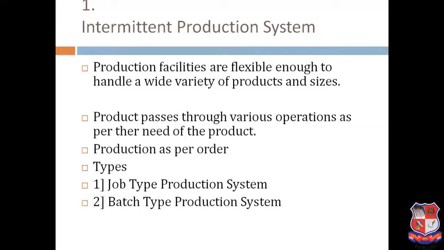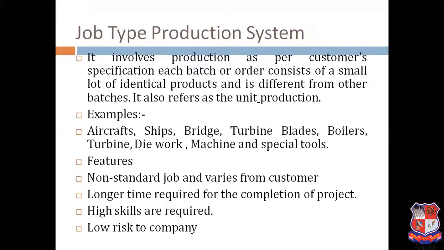So these are the two main basics: the job type production system and the batch type production system. The job type production system involves work as per the customer specification and customer requirement. Likewise, airplane, aircraft, shipbuilding, manufacturing of metro stations, manufacturing of bridges, turbine, boiler. Suppose we have to manufacture a small component, like a nut and bolt, we can manufacture it inside our plant premises.